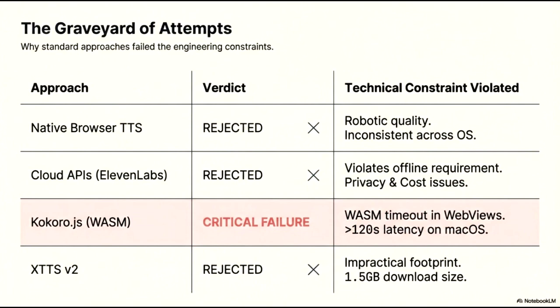Our most significant setback was Kokoro.js, which resulted in a critical failure. It suffered from WASM timeouts within web views and experienced unacceptable latencies exceeding 120 seconds on macOS. Finally, XTTS v2 was rejected due to its impractical footprint, as a 1.5 gigabyte download size was simply too large for our deployment model. Each of these failures helped refine the strict boundaries for the final architecture.